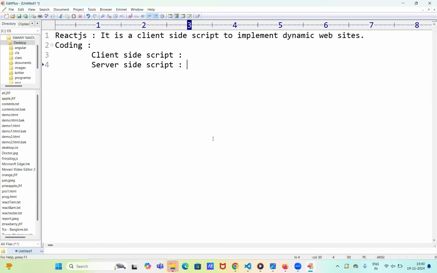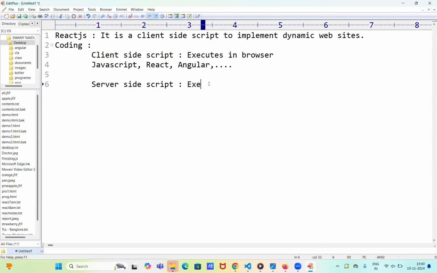Now, if you take client side script, where does it execute? It executes in the browser. So if you implement any logic by using JavaScript or next level technologies of JavaScript like React, Angular, all this comes under client side scripts. Now server side scripts, where do they execute? They execute in the web server.